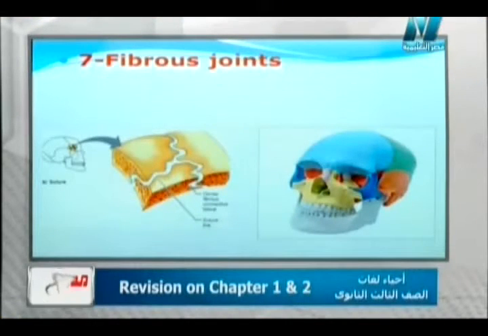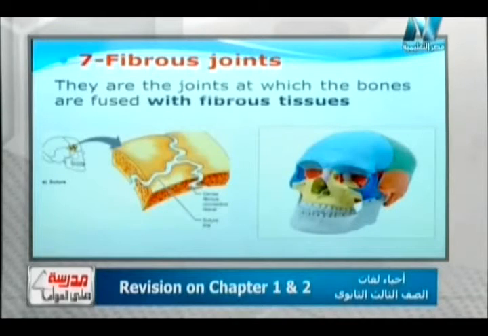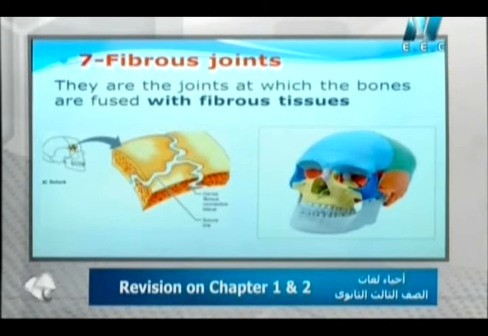The next question asks about the fibrous joints. What about fibrous joints, Mr. Yahya? Fibrous joints are the joints that are formed due to the fusion between the bones because of the presence of fibrous tissues at the ends of the bones, which are found inside the skull bones. They are responsible for connecting the bones which form the skull. They are fixed bones, Mr.